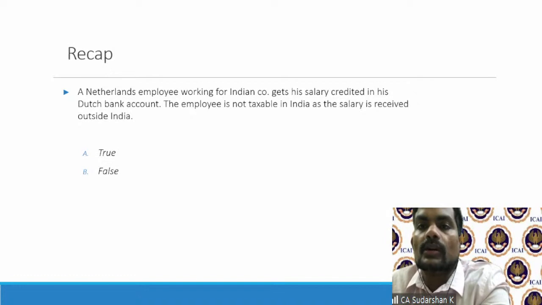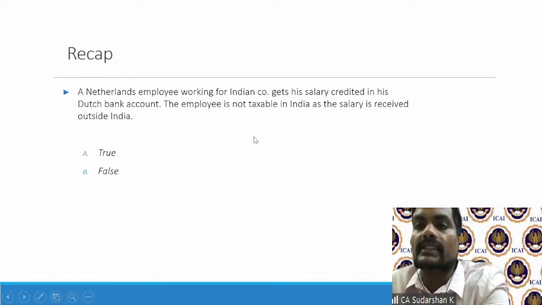Continuing with the deemed to accrue, a Netherlands employee working for an Indian company gets his salary credited in his Dutch bank account. The FEMA provisions, the foreign exchange provisions, allow Indian companies to pay salary 100% outside India. So this is very well within the foreign exchange guidelines. A Netherlands employee working for an Indian company can get a salary credited in his Dutch bank account. It is not important that the money should be deposited only in his Indian bank account. I can very well deposit in his home bank account, which is a Dutch bank account.